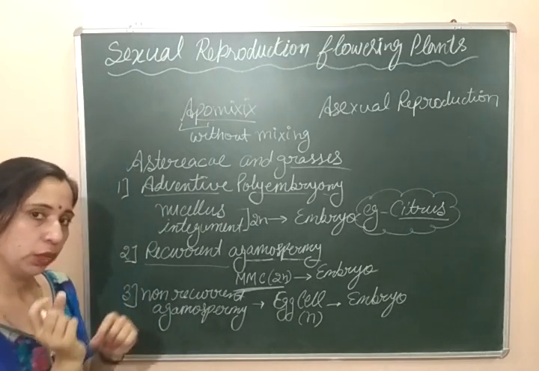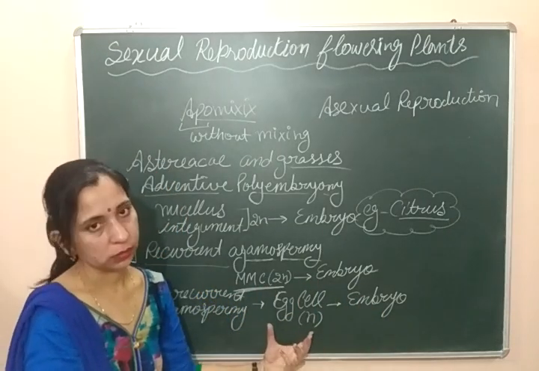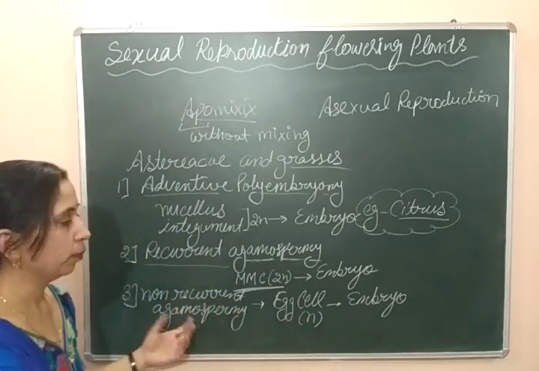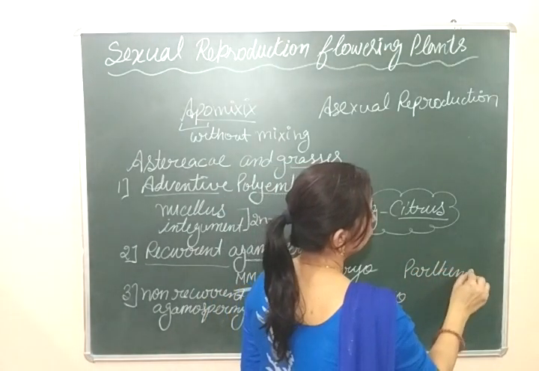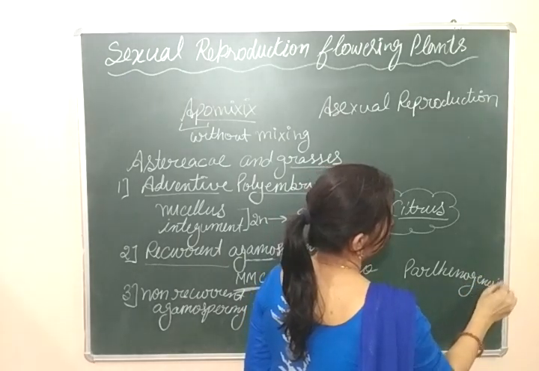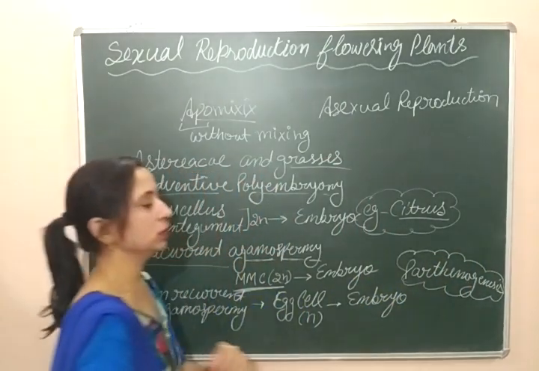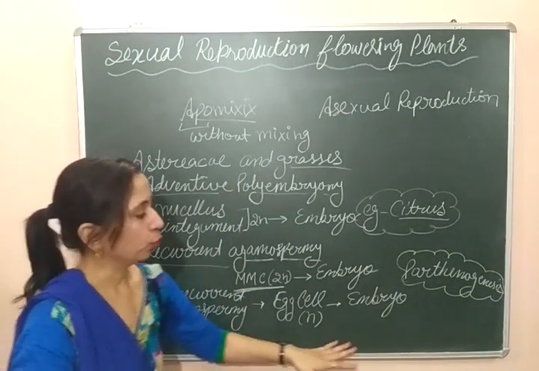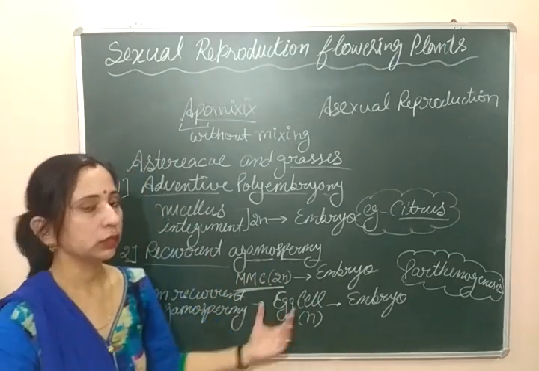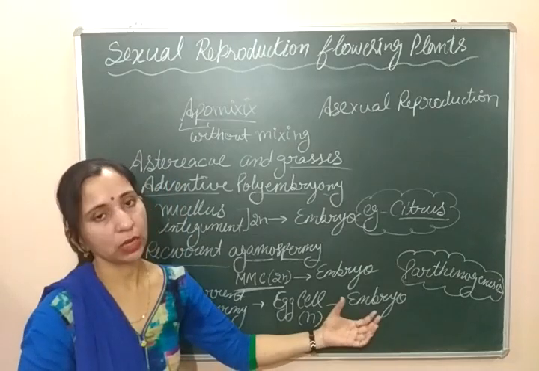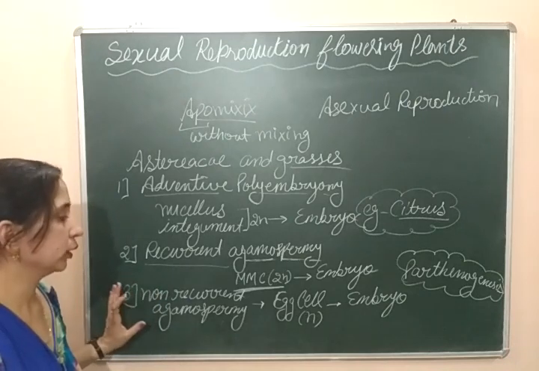We can use one more term for this process: the formation of an embryo by haploid egg cells. This process can be explained by one more term, that is parthenogenesis. Parthenogenesis is the process in which an embryo is formed inside the seed but without fertilization. So seed formation or embryo formation takes place without fertilization. This is known as parthenogenesis or non-recurrent agamospermy.